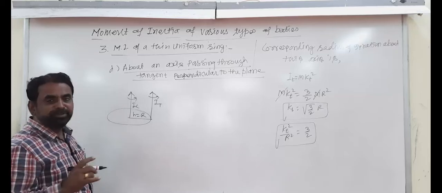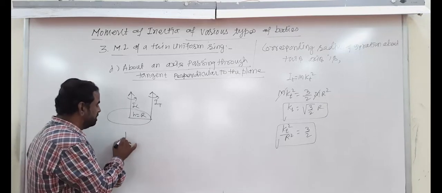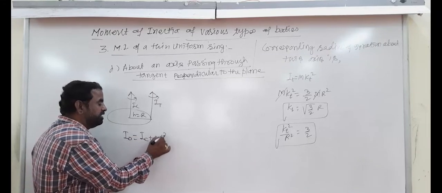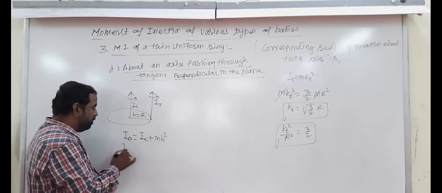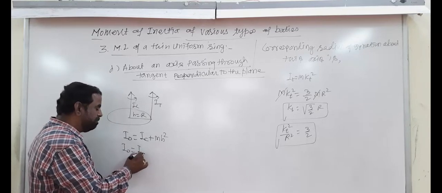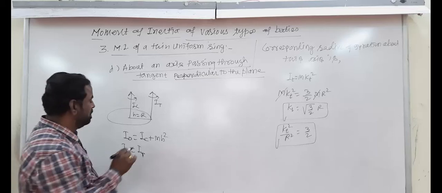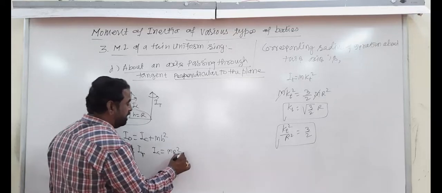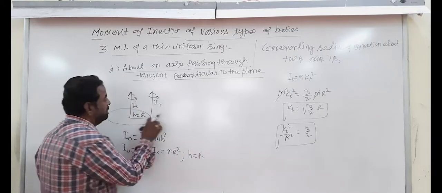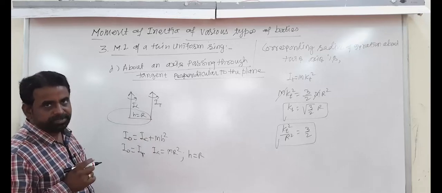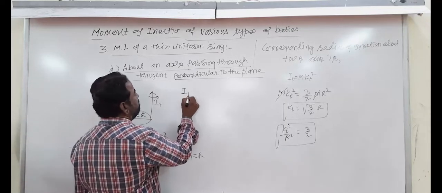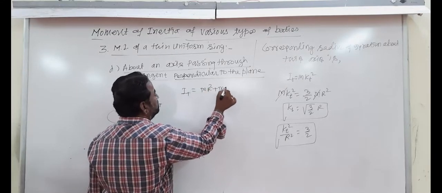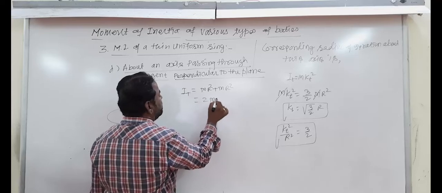Which theorem do we use? By the principle of parallel axis, IO is equal to IC plus Mh square. Here IO is equal to IT, symbol I capital T, tangent perpendicular to the plane symbol, and IC is the moment of inertia of the ring about the center, mr square, and here h is equal to capital R, distance between two parallel axes. You put those values, I capital T is equal to mr square plus mr square, that is equal to 2 times mr square.